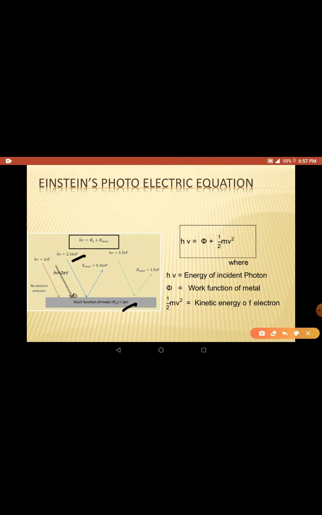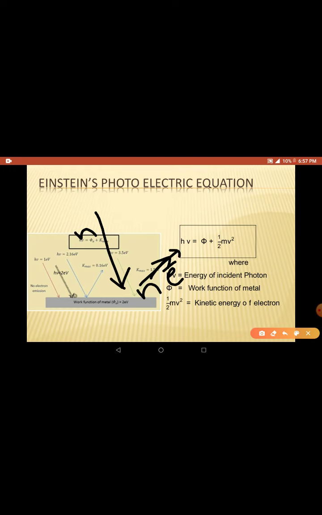If one photon comes, one electron is ejected. If two photons come, two electrons are ejected. Likewise, if n number of photons are incident on this, then n number of electrons are ejected.